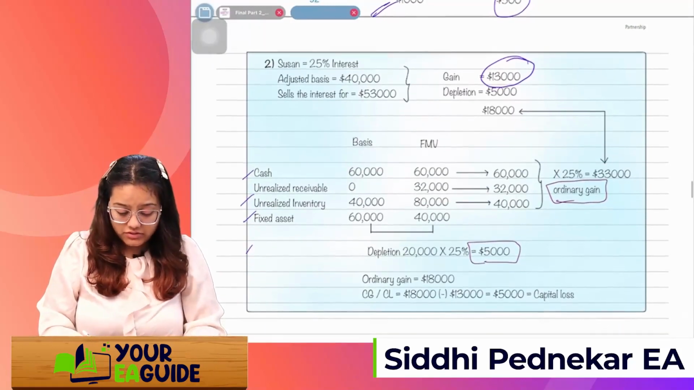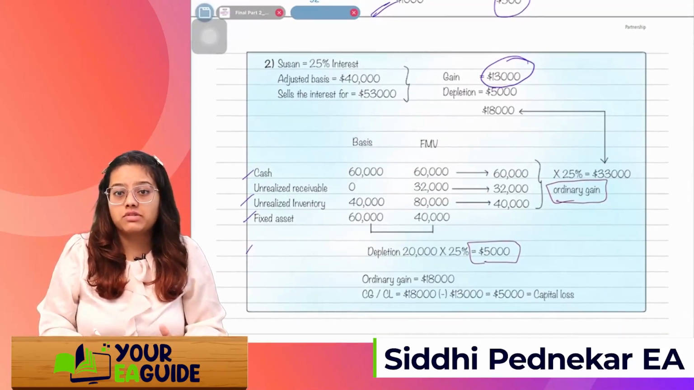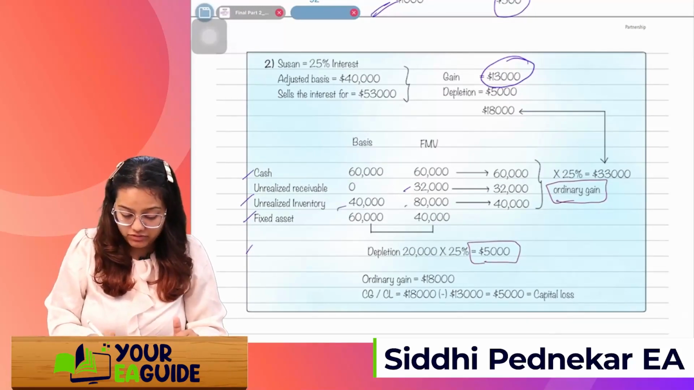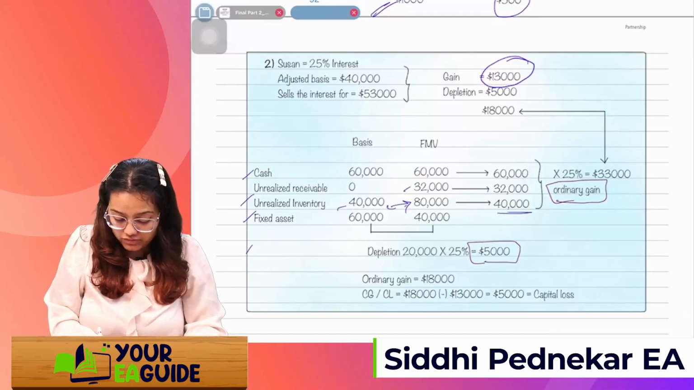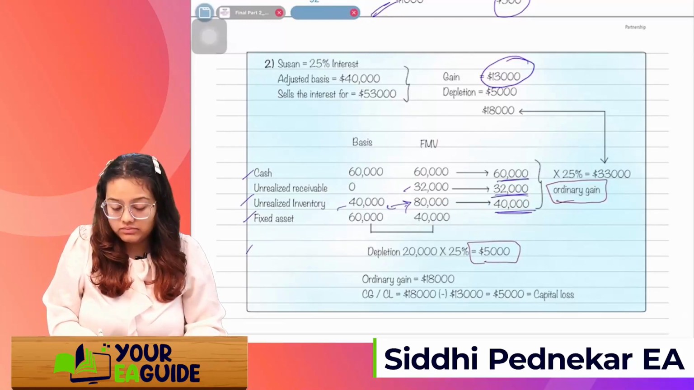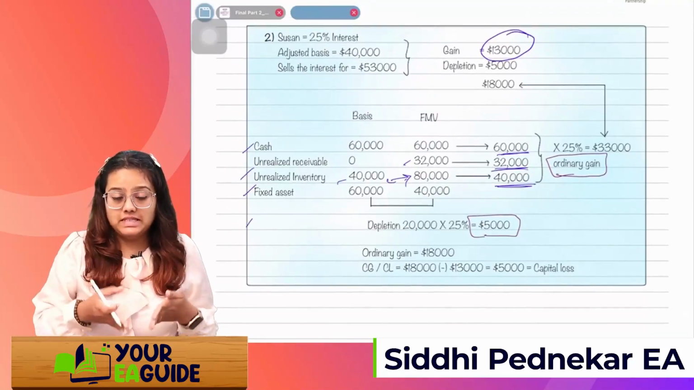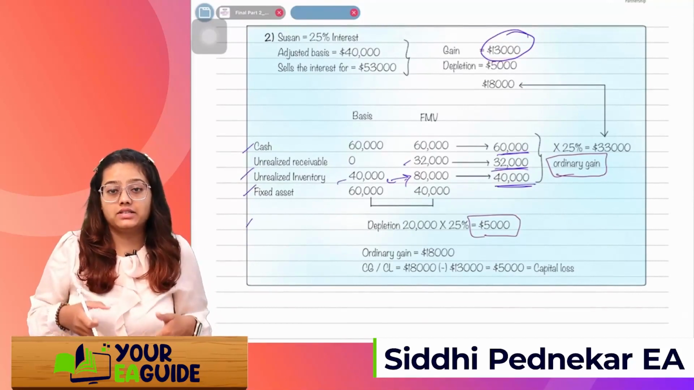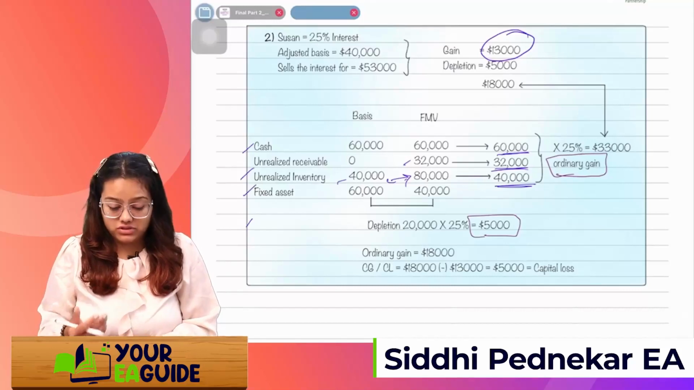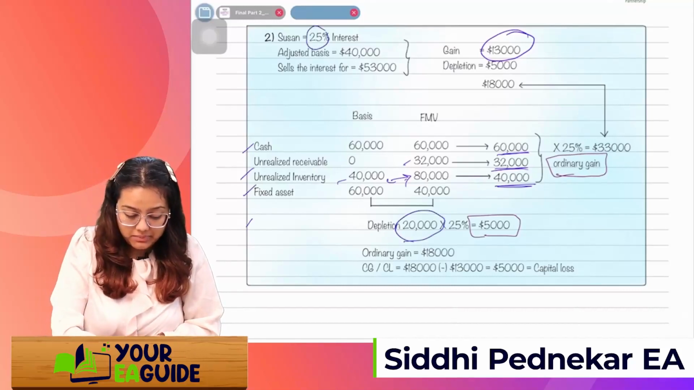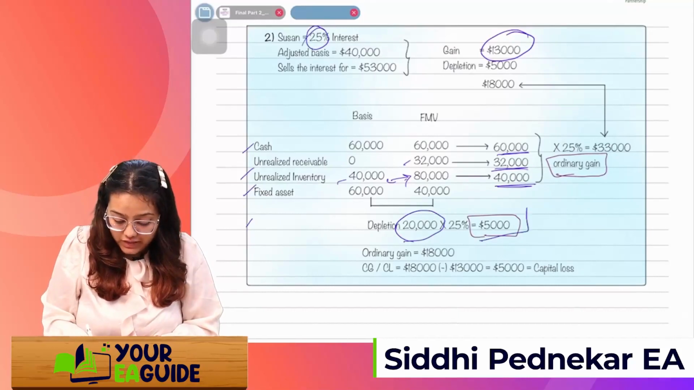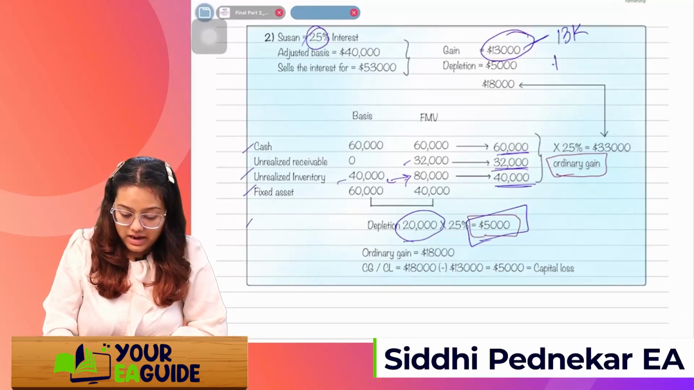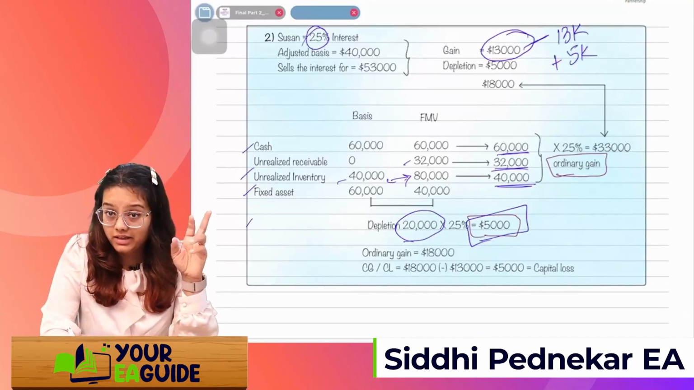So for example, cash has a basis of 60,000, unrealized receivable has an FMV of 32,000. Unrealized inventory has a basis of 40 but FMV of 80. So here there is clearly an appreciation of 40K. Here it's 32K, and here we will take it directly at 60,000. Fixed asset has 60,000 as basis but FMV is 40, so I can say that it is a depreciated amount of 20,000. So the depletion of 20,000 we will multiply by Susan's share, that is 25%. So 5,000 is the depletion amount. So out of this 13,000, I'll add the depletion. Depletion is added basically to the gain amount.